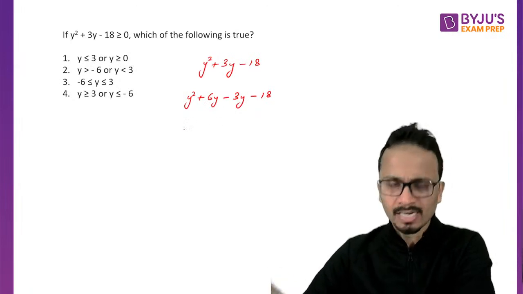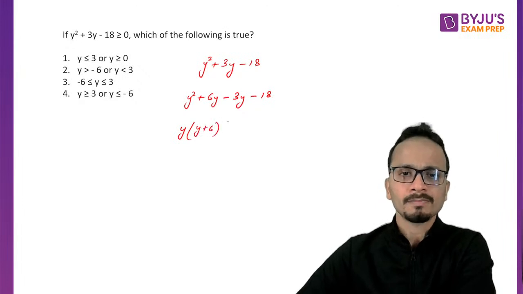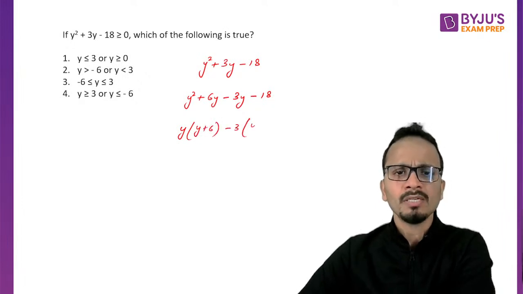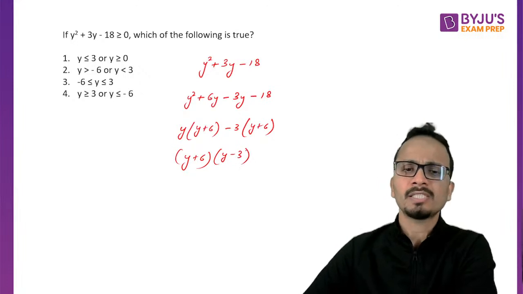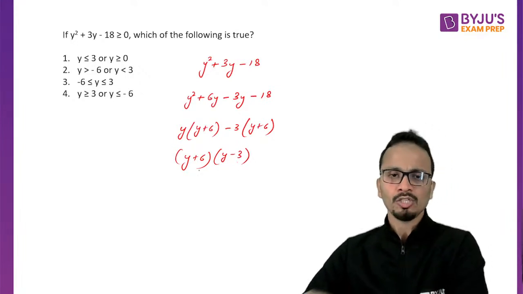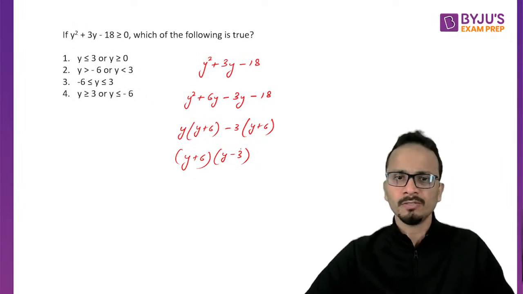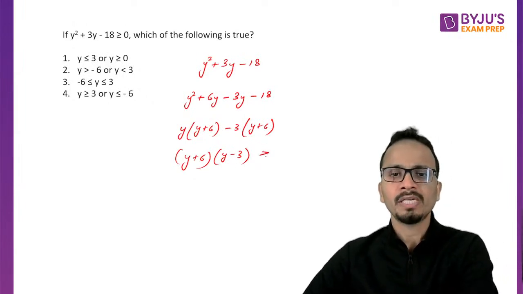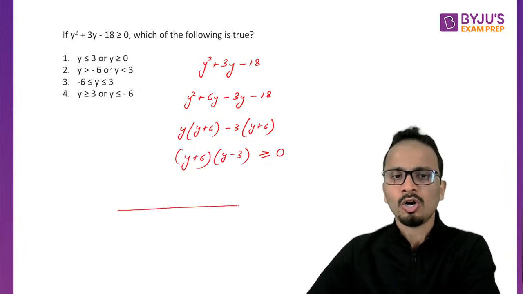So now let us factorize. So I'll take y common. So it will be y plus 6, minus 3 common, again y plus 6. So taking y plus 6 common, I'll be left with y plus 6 into y minus 3. So this is the factorized form of the above expression. Now this expression should be greater than or equal to 0. Okay, so we'll draw a number line.